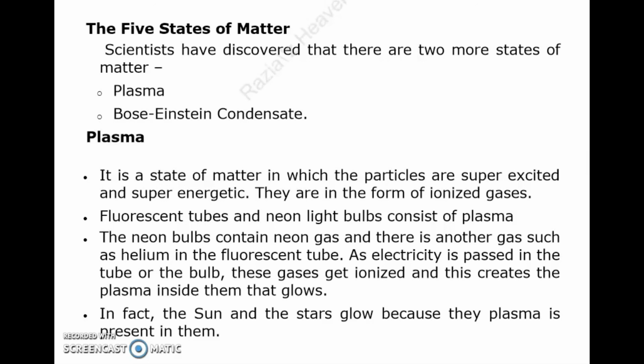Fluorescent tubes and neon light bulbs consist of plasma. The neon bulbs contain neon gas and there is another gas such as helium in the fluorescent tube. As electricity is passed in the tube or the bulb, these gases get ionized and this creates a plasma inside them that glows. In fact, the sun and the stars glow because they have plasma present in them.